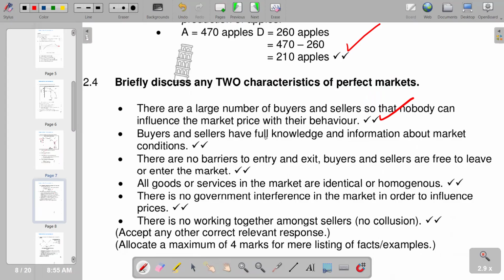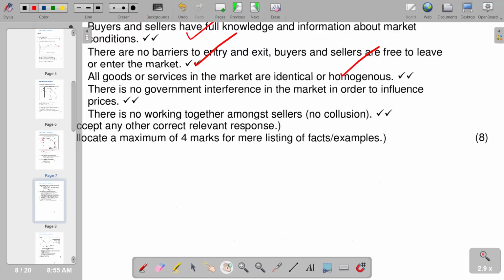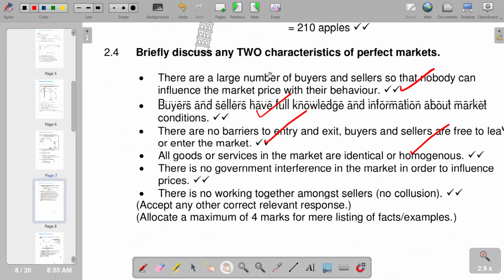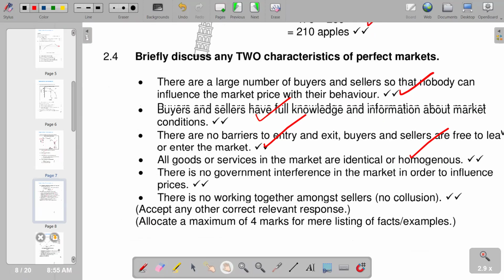The next point: buyers and sellers have full knowledge and information about market conditions, which means they have perfect information. Then the next point, there are no barriers to entry and exit. Buyers and sellers are free to leave or enter the market. Very important also, all goods or services in the market are identical or homogeneous. So these are some of the typical characteristics of perfect markets. We have other points, but the question only requires two points.